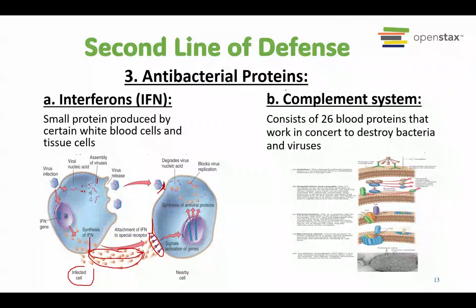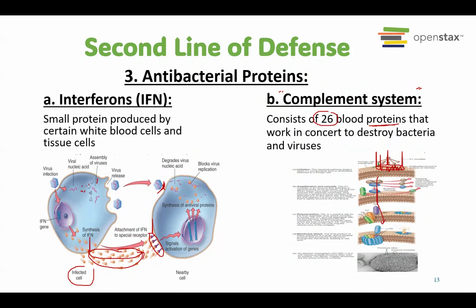We also produce what we call the complement system. This is a system that consists of about 26 proteins. And these 26 proteins will attack the bacteria, especially the cell wall of the bacteria. They will open the cell wall and create a hole in the cell wall of the bacteria, and then the water will enter into the bacteria.